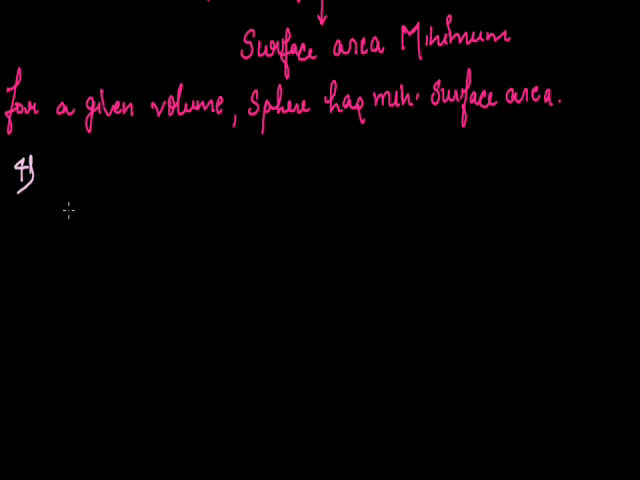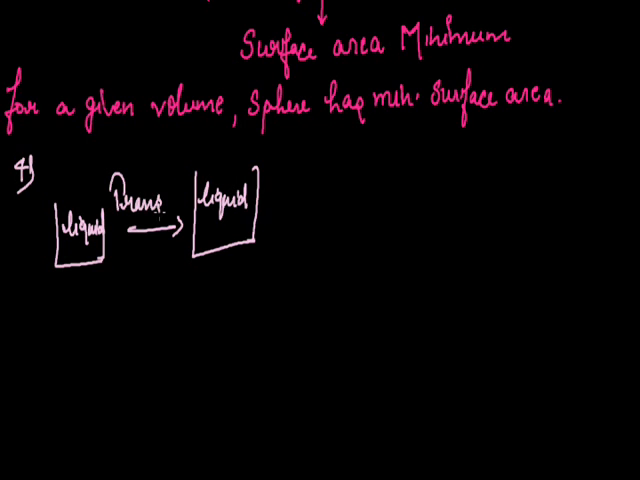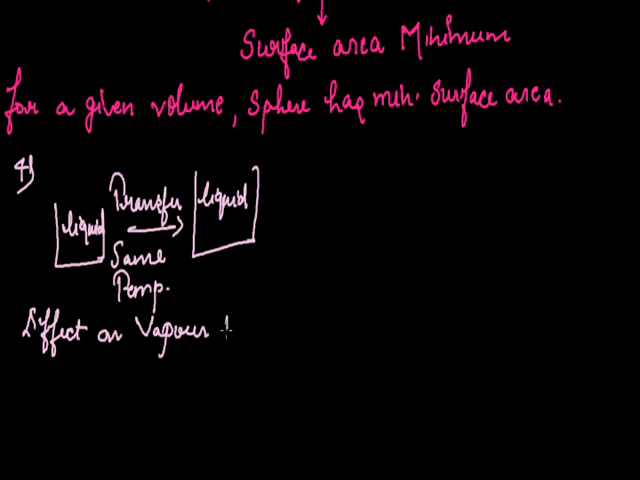The next question is: if a liquid is transferred from a smaller vessel to a bigger vessel at the same temperature, what will be the effect on the vapor pressure? Suppose this is a smaller vessel, it contains a liquid, and this liquid is transferred to a bigger vessel. This transfer occurs at the same temperature. Now what will be the effect on the vapor pressure?